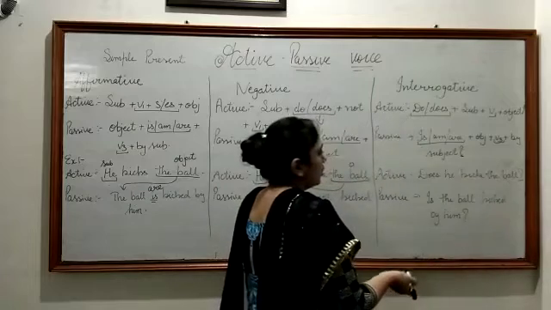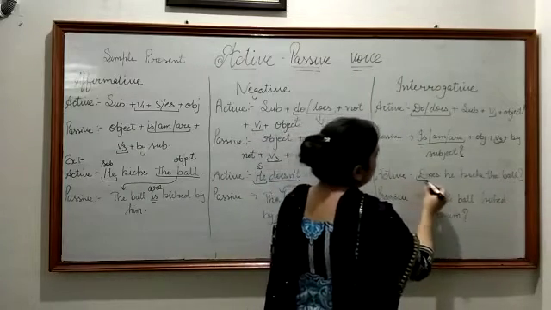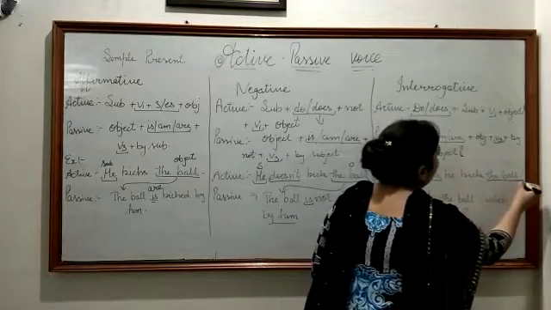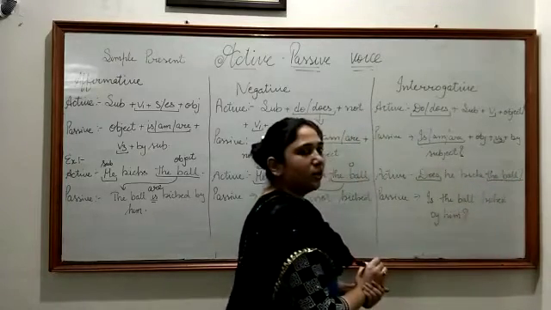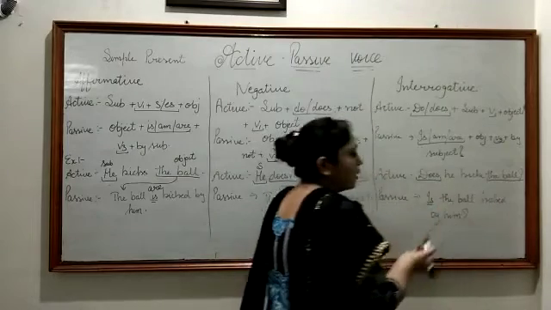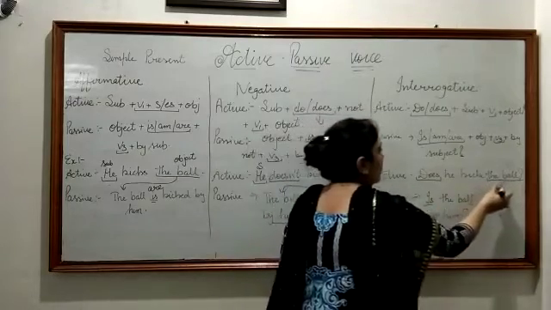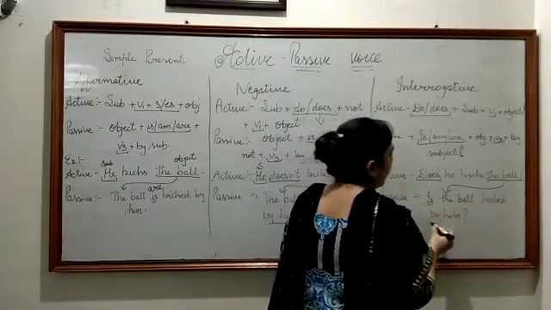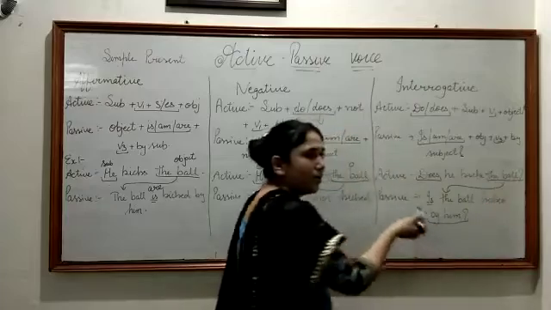Then when we change it, first of all we will change this does, and for this you have to see your object, is it in singular or plural form? The ball is singular, so we are going to use is here. Is, then we will move this forward, is the ball kicked by him? And this interrogative is very important.